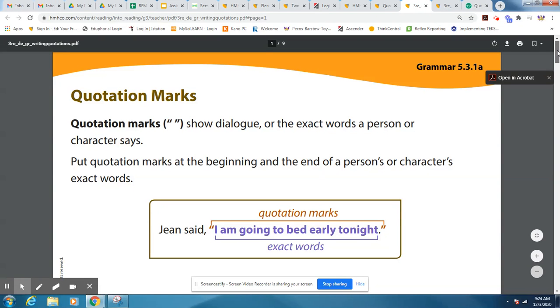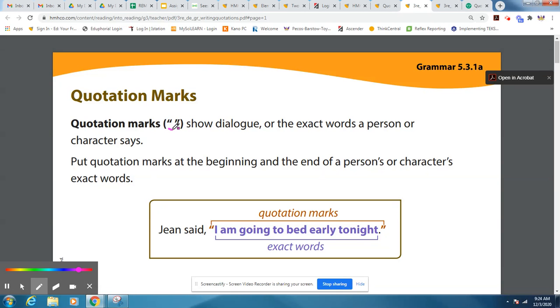Hi, boys and girls. For grammar this week, we are going to be talking about quotation marks. Now then, the quotation marks are marks that look like this right here, and they are showing dialogue or the exact words that a person or a character says. And so we will put quotation marks at the beginning of what a person says and at the end of what a person says. So we have two sets of these marks.